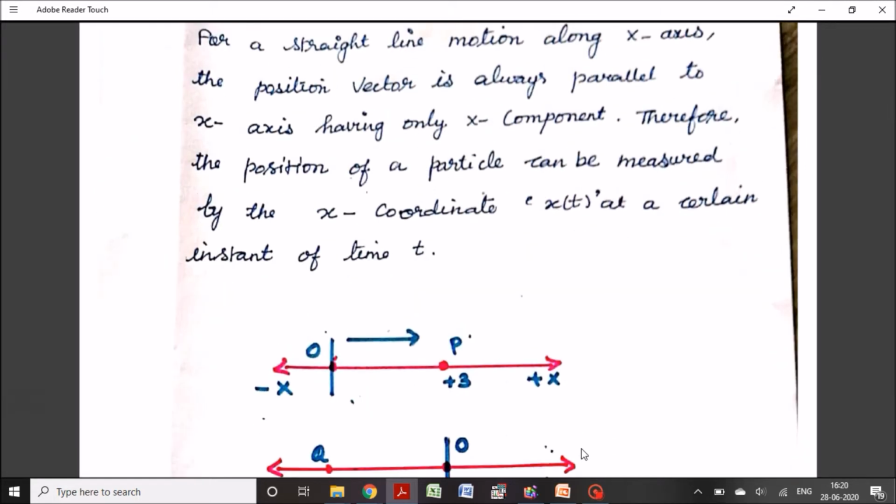For a straight line of motion along x-axis, the position vector is always parallel to the x-axis, having only x component. Therefore, the position of a particle can be measured by the x-coordinate x of t at a certain instant of time t.